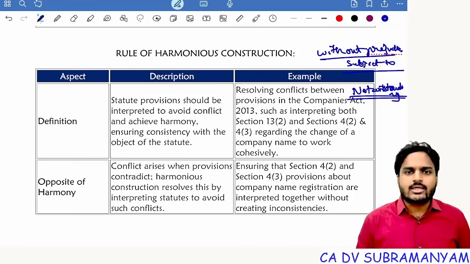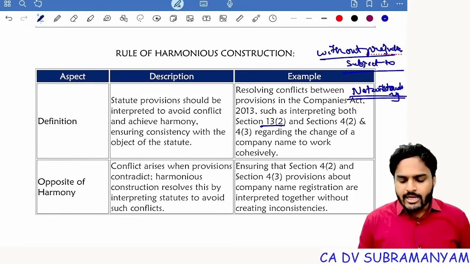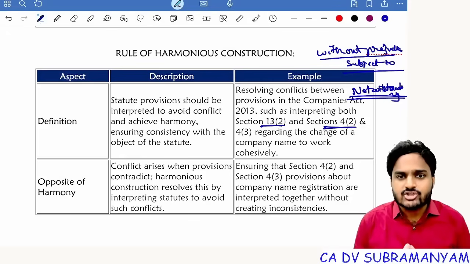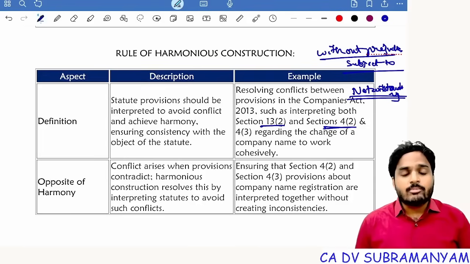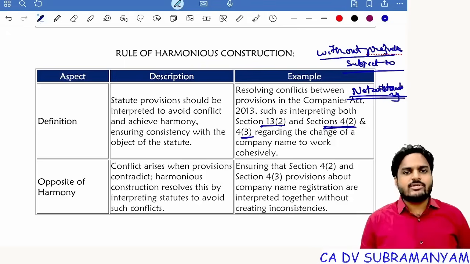For example, if you look at change of name. Section 13 is dealing with the matter of change of name, and section 4 is telling about restrictions on name, restrictions on selection of name. Name shall not be identical to or resemble with the name of existing company, and name shall not be undesirable in the opinion of central government. And name shall not contain the phrases which creates a relationship with a government or government departments. So section 4, subsection 2, subsection 3 talking about restrictions on selection of the name. Section 13 is talking about change of the name.